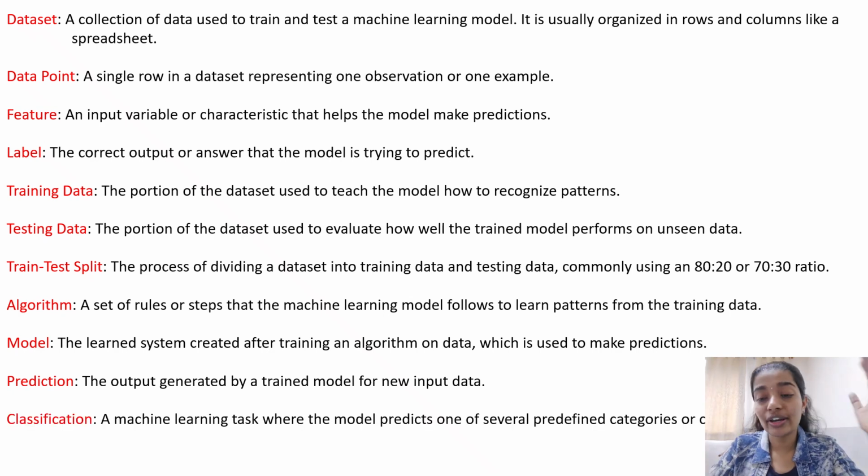And then come very important things, classification and regression. Again, we have a dedicated video on what is classification and what is regression. If you really want to go through each and everything, you can go through that video. But just to define, classification is when we have some different classes, some different categories, and we are trying to predict which category the result will belong to, like whether an email is spam or not. So when we have different classes and our result will belong to one of those classes, that is basically classification.